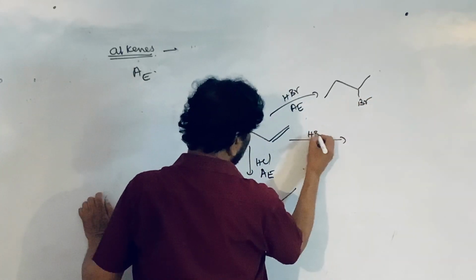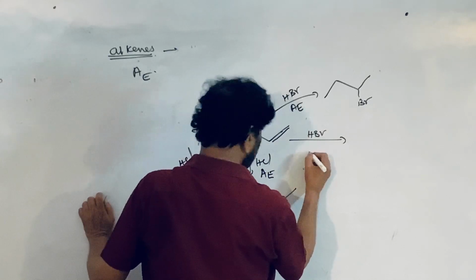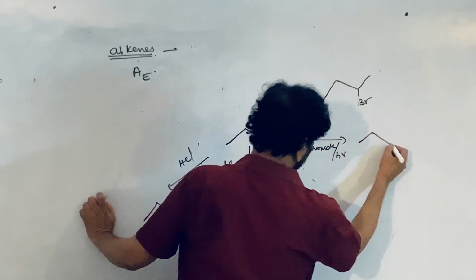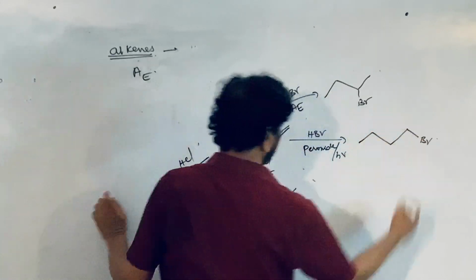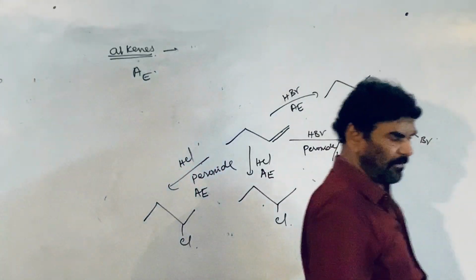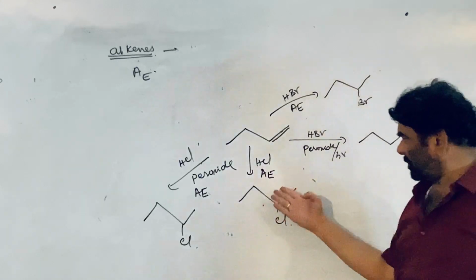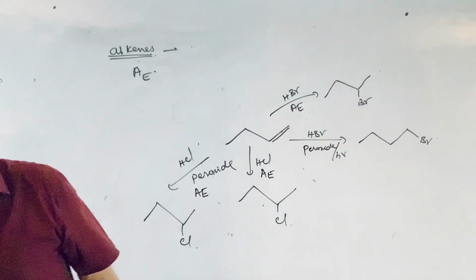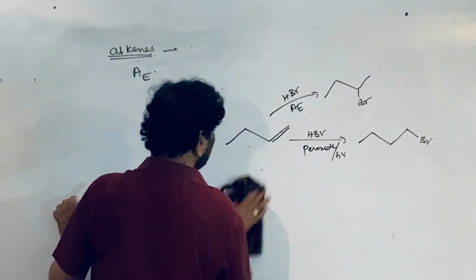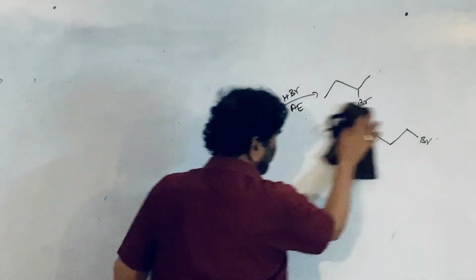The same HBr reaction on this, in the presence of peroxide and light, gives addition against the Markovnikov rule; the Kharasch effect is enforced. These two position isomers are formed. So remember, with HCl we can't see any effect at all. In the presence or absence of peroxide, the addition of HCl is the same, so there is no need to worry about this. HI also has no effect; addition takes place.